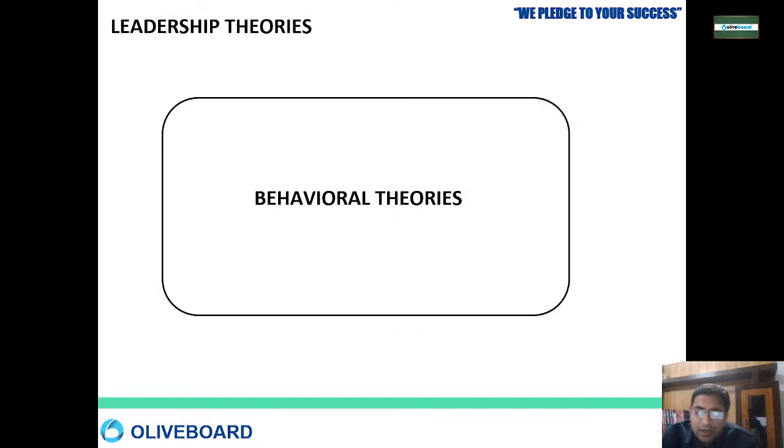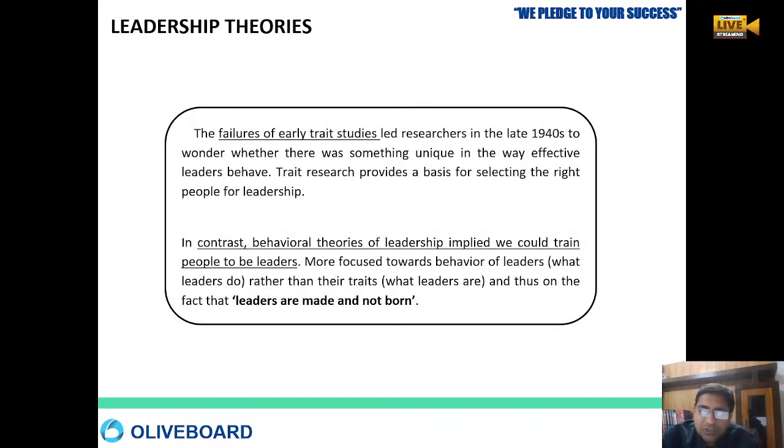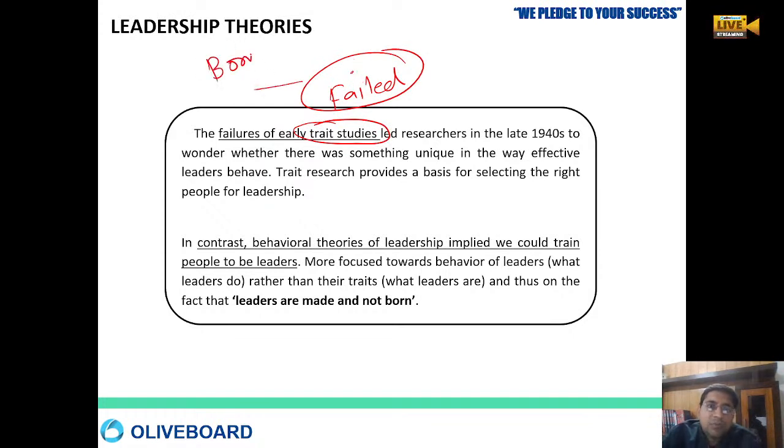Under behavioral theory, as the word suggests, we are looking at behavior, because the earlier trait theory failed, as it focused on leaders being born and that you cannot make them. But no, it is not like that. There is something in the leader which other people don't have.